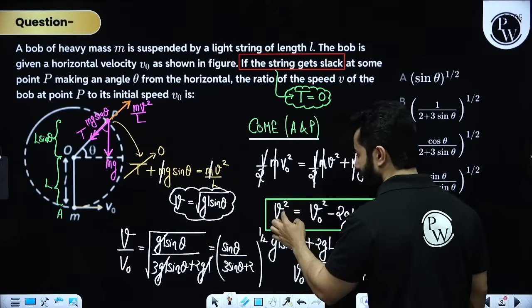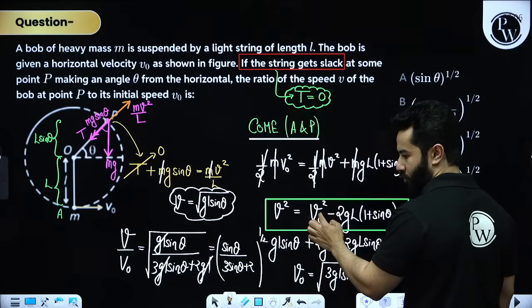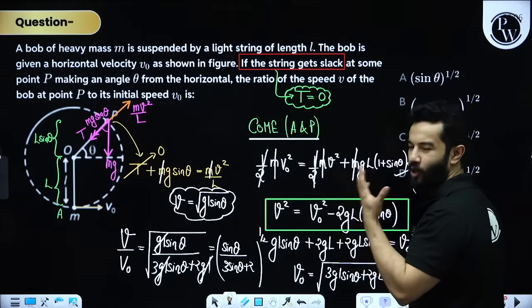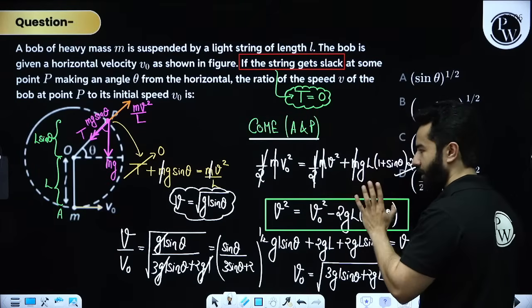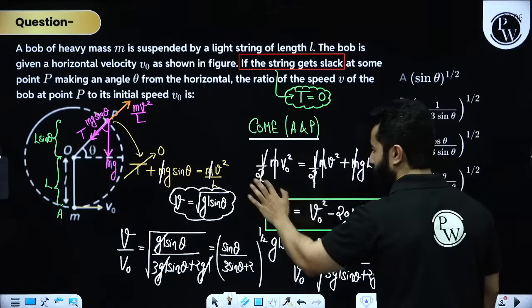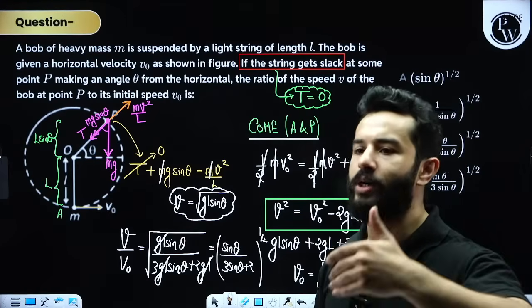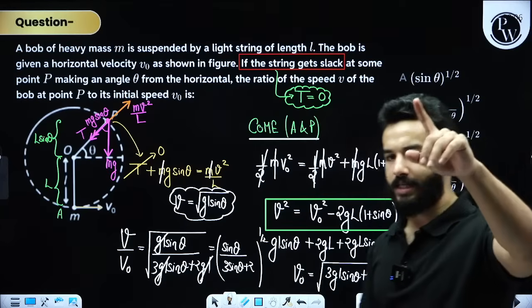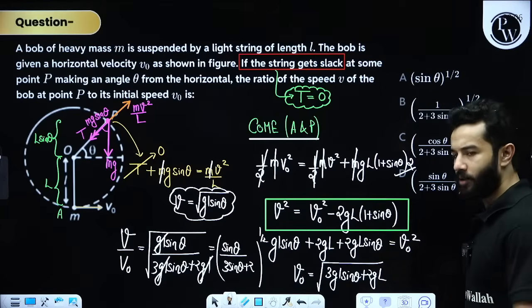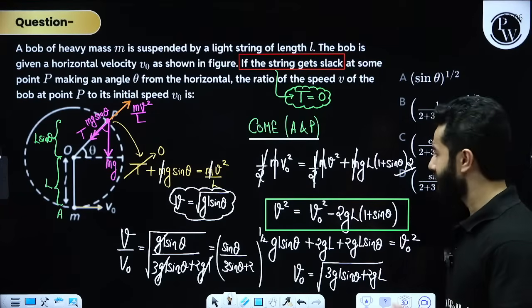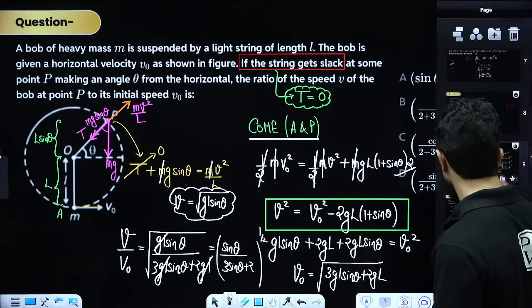Second relation is between V square and V naught square. This is nothing but the third equation of motion. So you can also use the third equation of motion, but if you constantly use conservation of mechanical energy, that will help you in different questions also, right? Is that clear? So nice problem, moderate problem, I can say, not too easy, not too difficult.